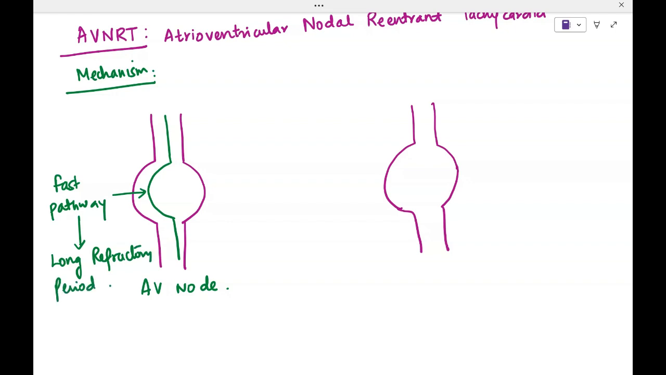Now in some people, we have another pathway in addition to this fast pathway. That is the slow pathway. This is the slow pathway, which is having a shorter refractory period.